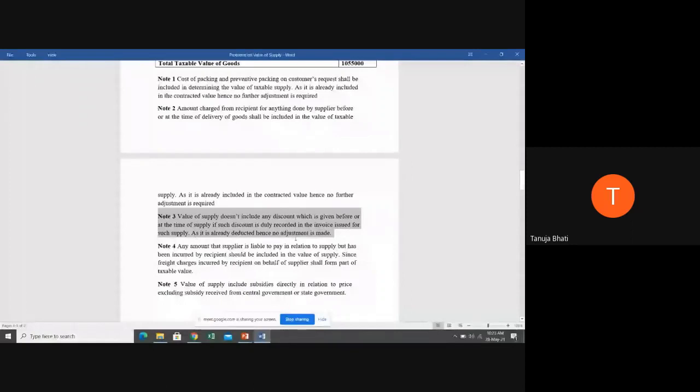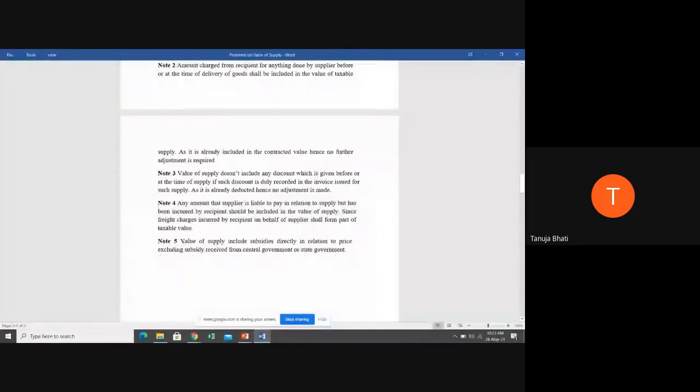Next, note number 4. Any amount that the supplier is liable to pay in relation to supply but has been incurred by the recipient should be included in the value of supply. Since freight charges incurred by the recipient on behalf of the supplier shall form part of taxable value, because this is not included in the value, therefore you are adding it.